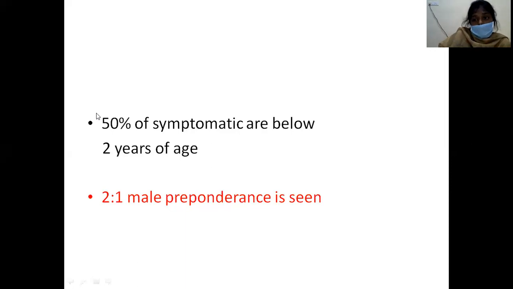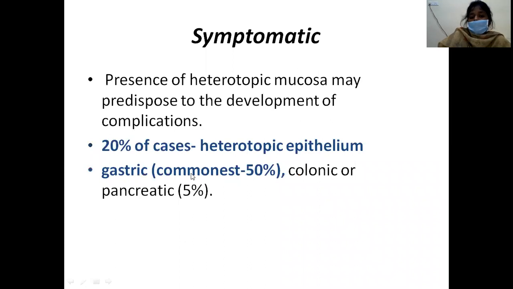2% of Meckel's diverticula are symptomatic. Of this 2%, 50% of these symptomatic patients are below 2 years of age, and the male to female ratio is 2 to 1. See, this anomaly is also common in males only. In some of the books it is wrongly given that it is common in females, but it is common in males. And mostly the age of presentation is less than 2 years. So this is about silent Meckel's diverticulum.